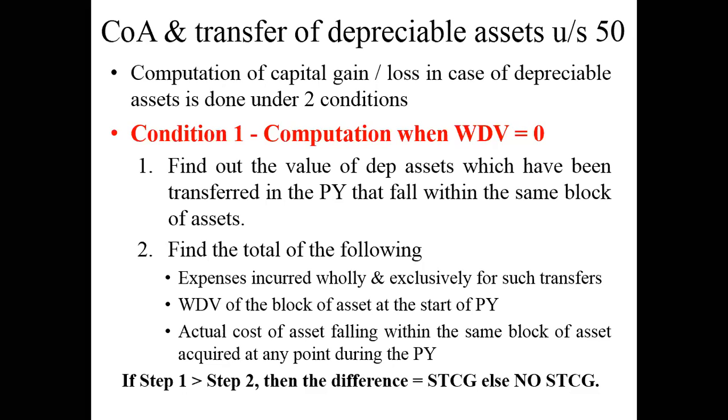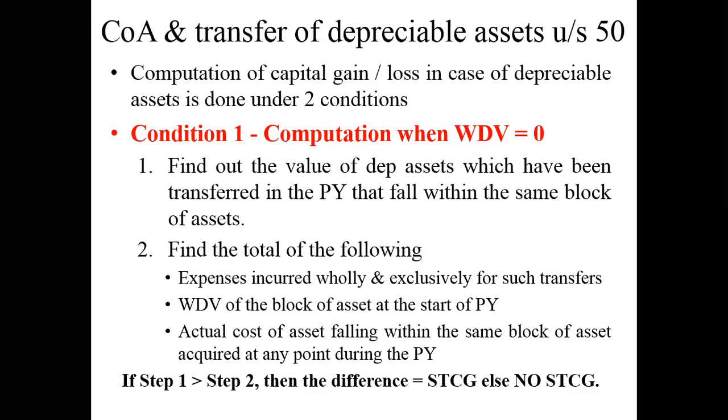Why did I not write long term capital gain? It doesn't fall under special transfer or something.